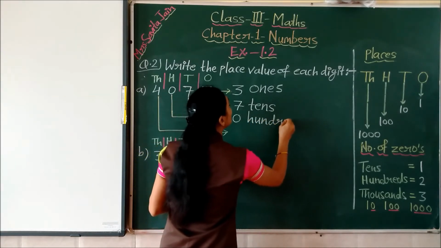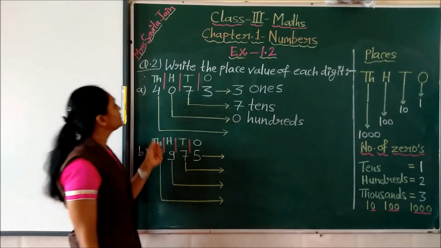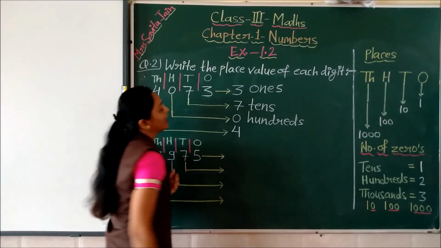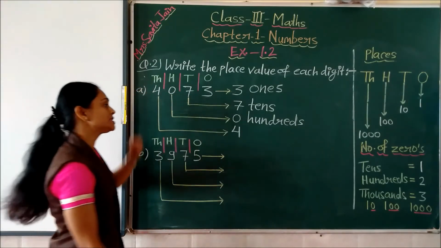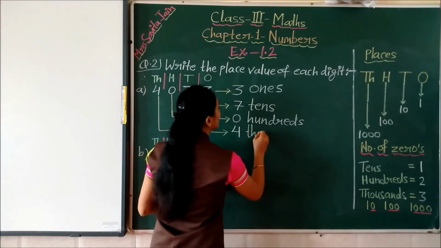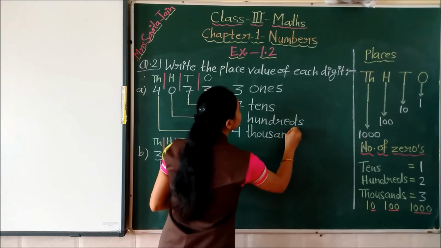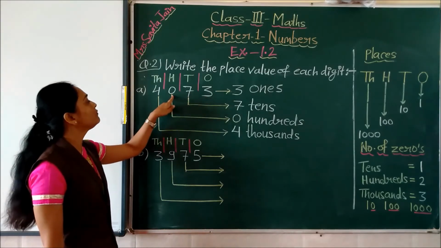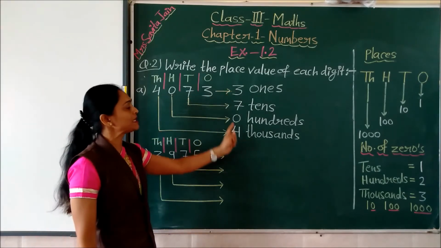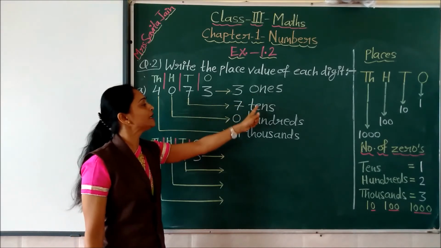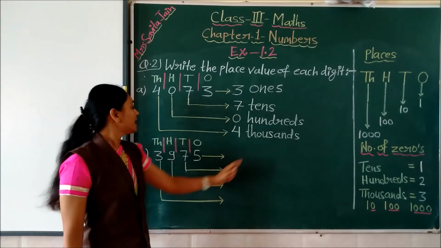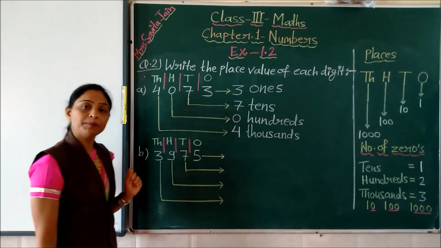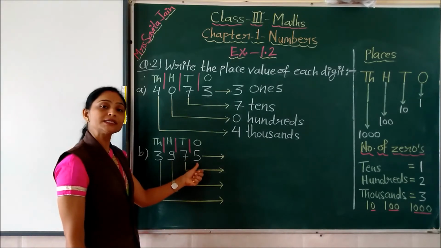Yes children? 0 hundreds. Then the place value of this 4. Okay, so first we have to write 4 and the place is which place? Thousands place. So we will write here thousands. Yes children, so this way we have written the place value of each digit, all the digits' place values using the names of the places. Yes children. Now we will solve this second question using the values of the different places. So we will start from the ones place only.